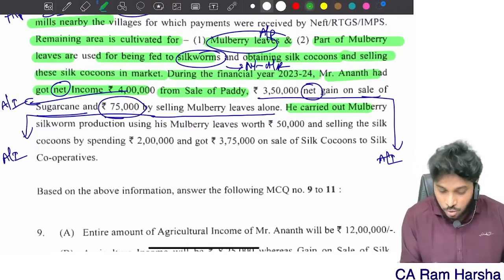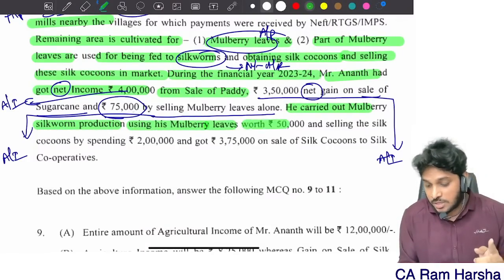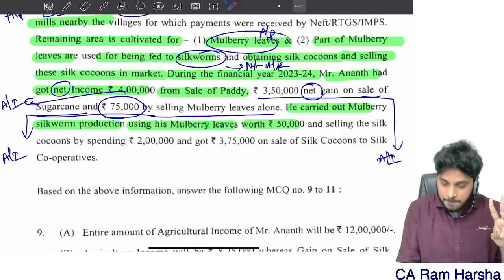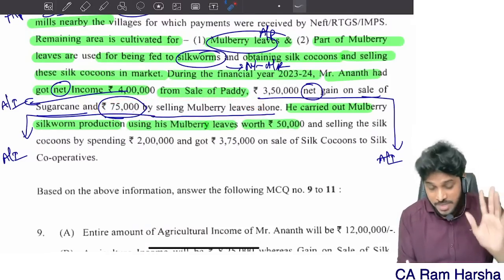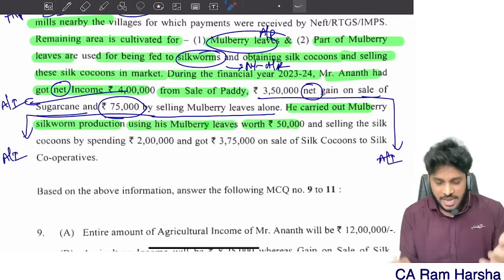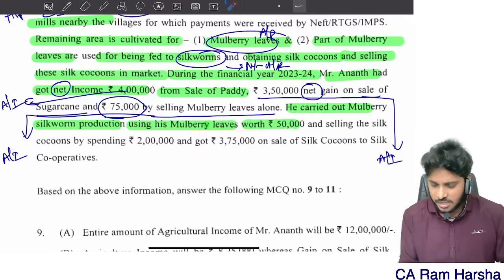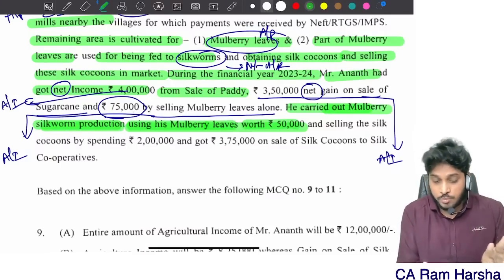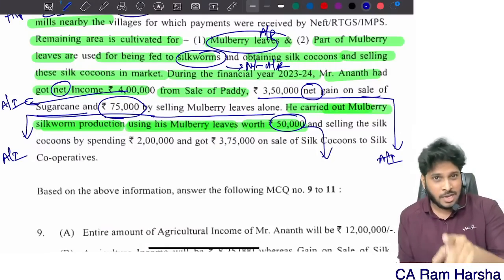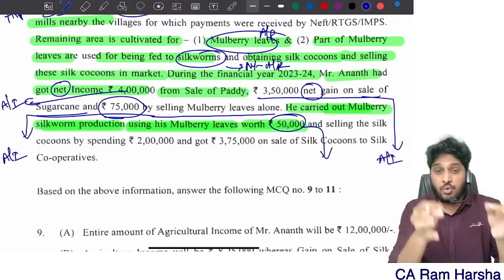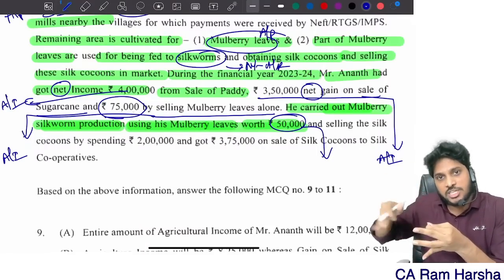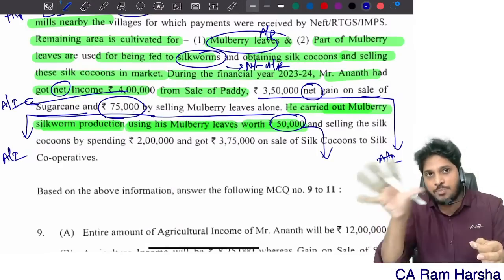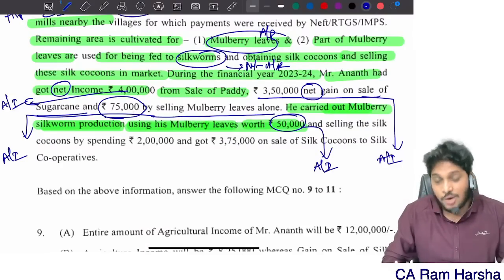And remember, he carried out mulberry silkworm production using his mulberry leaves worth 50,000. Another 50,000 worth of mulberry leaves were there. Which means here he already sold 75,000 worth of mulberry leaves, and another 50,000 rupees worth of mulberry leaves he holds in hand. So what is he using the mulberry leaves for? He carried out silkworm production. How much worth of mulberry leaves were used? 50,000. Remember, in the agriculture income concept the day before, I told you usage of agricultural produce for further production, further process, that usage is also treated as agriculture income. The market value of that agriculture produce used is treated as agriculture income. So this 50,000 is also agriculture income.